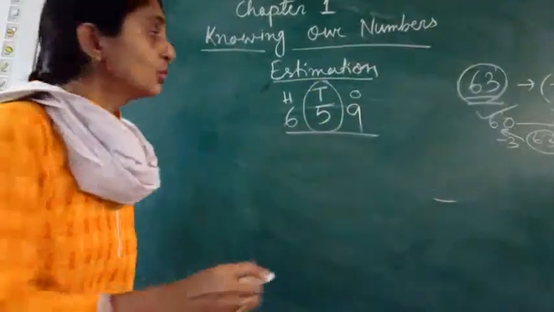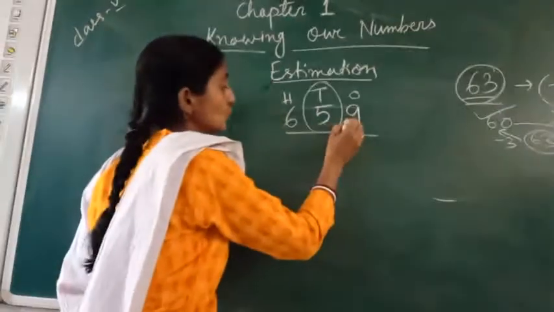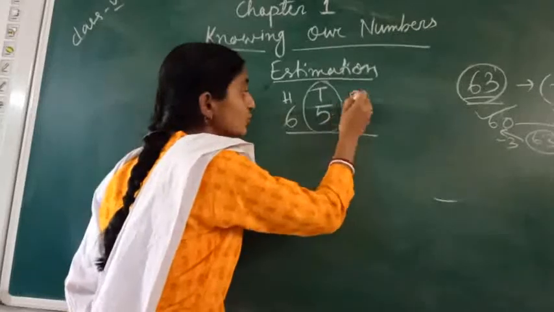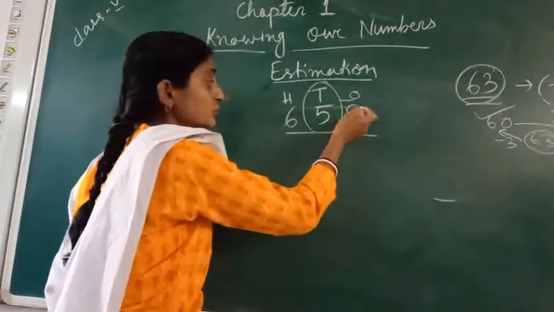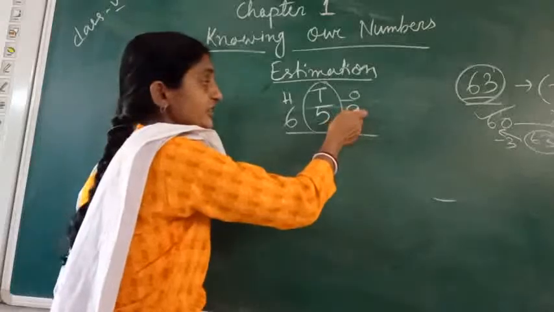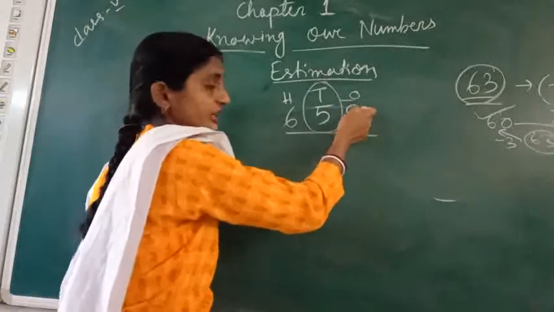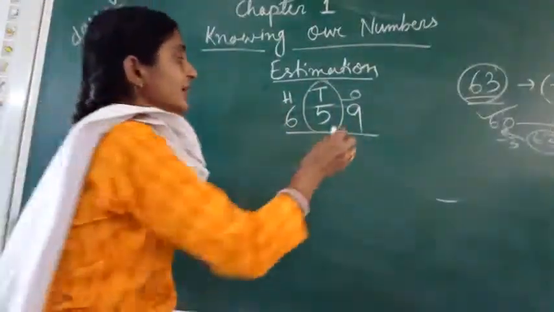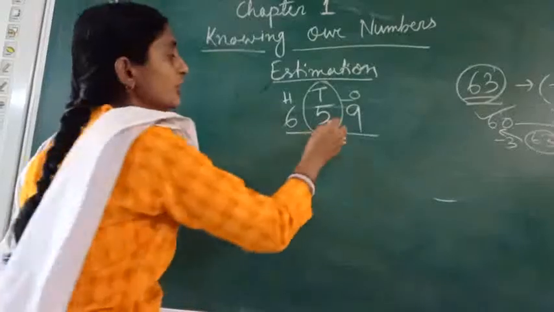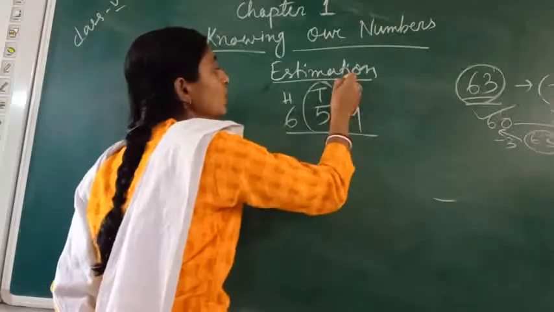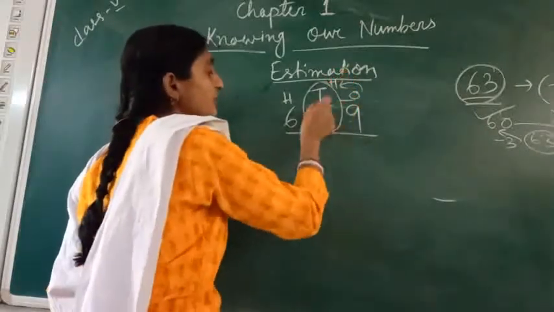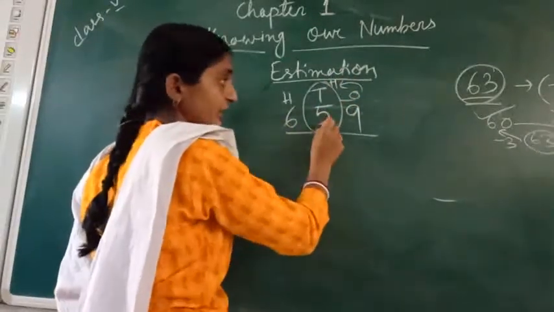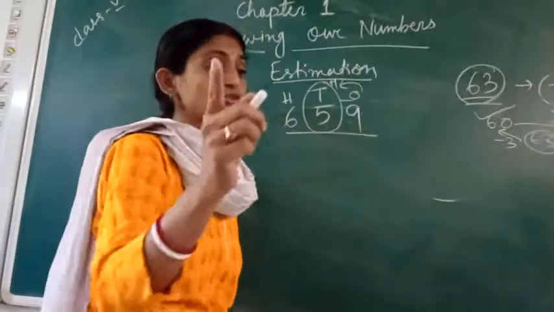So what will you do? We look at the 1's place. What is the nearest number, 0 or 10? You can see that 9 is nearer to 10. So here we will add 1. If I am adding 1, what will happen? Here I am doing that round off in place of 10.